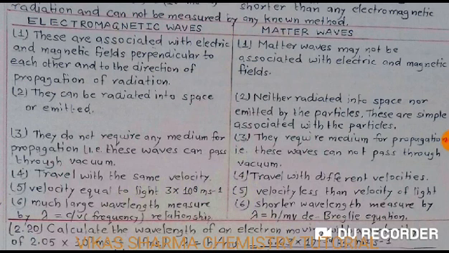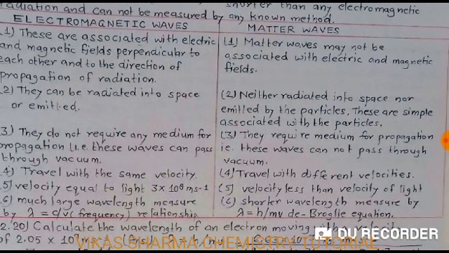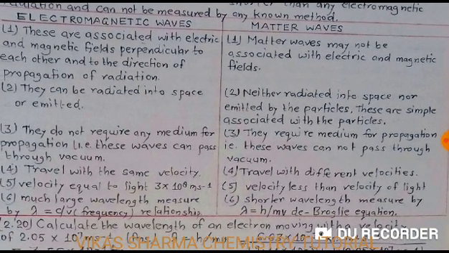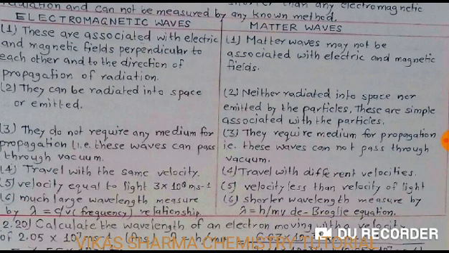Electromagnetic waves do not require any medium for propagation. For example, these waves can pass through vacuum. But matter waves, point number 3, require a medium for propagation. For example, these waves cannot pass through vacuum. Student, electromagnetic waves, point 4, travel with the same velocity, but matter waves travel with different velocities. Electromagnetic waves, point number 5, have velocity equal to that of light, 3 into 10 to the power 8 meter per second. But matter waves, point 5, have velocity less than the velocity of light.